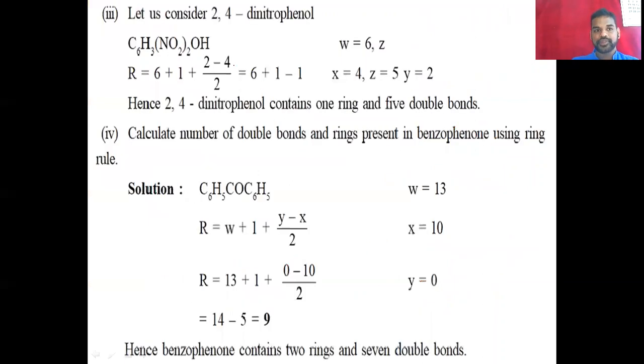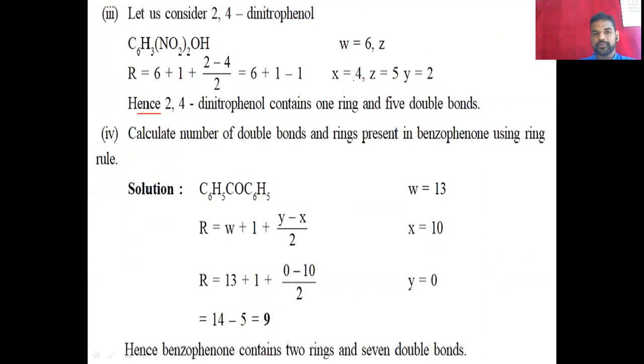And then let us consider 2,4-dinitrophenol. Here we have an example with nitrogen, so I will go to the result only.